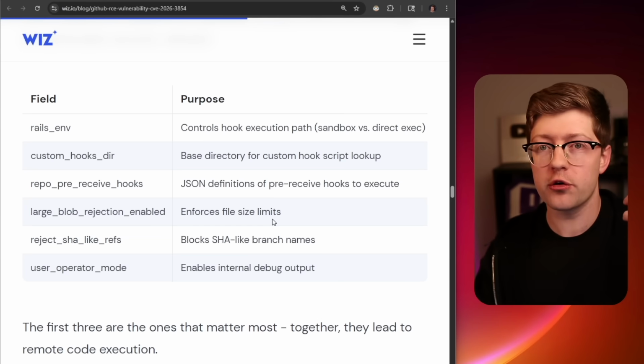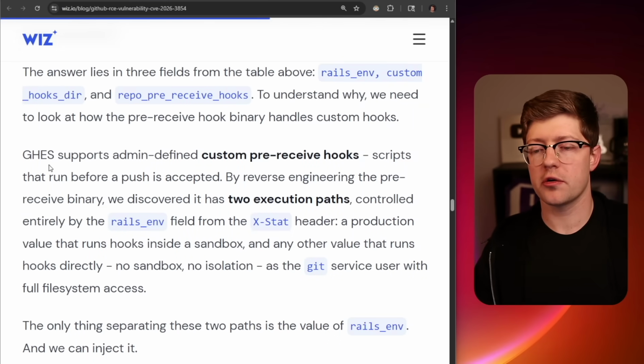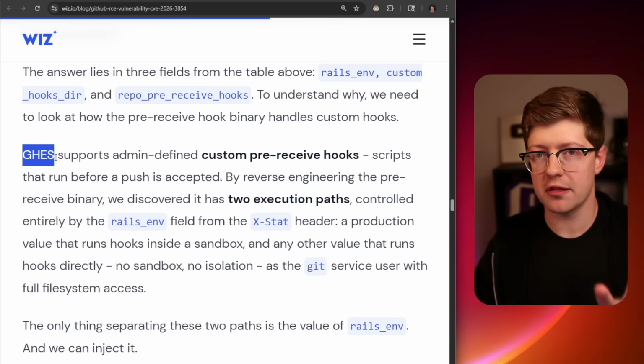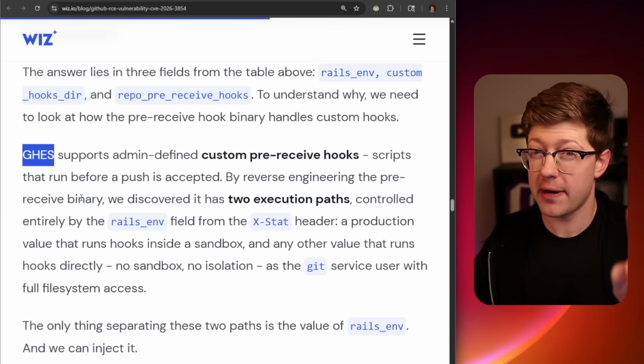Okay, so they enabled large blobs. Who cares? Well, there are other kinds of headers that can be enabled that have really weird side effects inside of the Git environment. For example, the weird world of hooks. Pre-commit hooks and post-commit hooks. Now, all this testing was occurring on GitHub Enterprise Server, a local version of GitHub that you can run to do testing or to emulate the GitHub environment. This will matter here in a second.